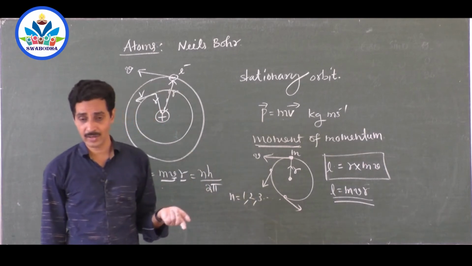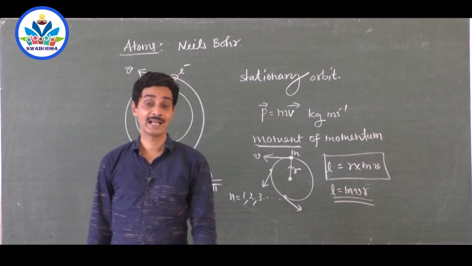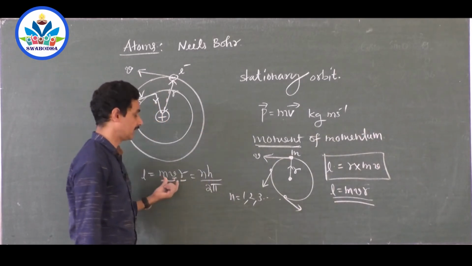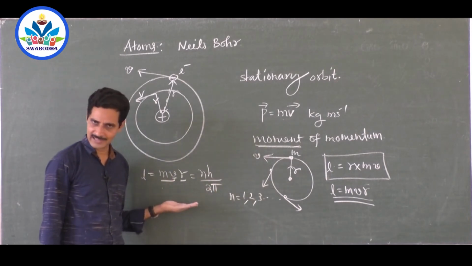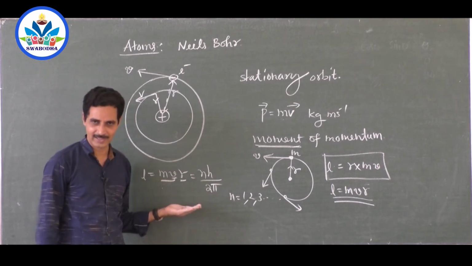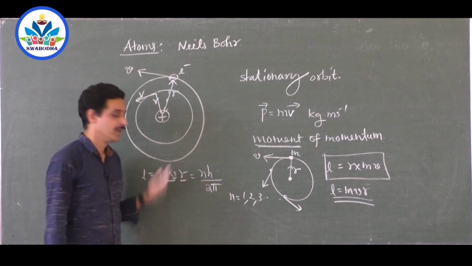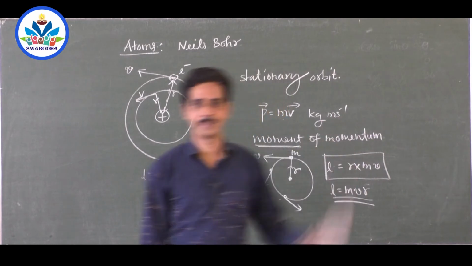What are stationary orbits? Stationary orbits are those where the angular momentum of the electron must be an integral multiple of h by 2 pi. You might have studied this in chemistry also. The Bohr model, you will get it in chemistry also. Same Bohr model, right? We can study it in chemistry and in physics. No different Bohrs, same Bohr, Niels Bohr. If that condition is satisfied, then that path is possible.